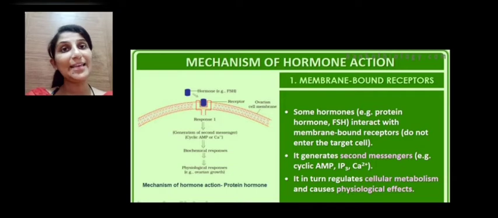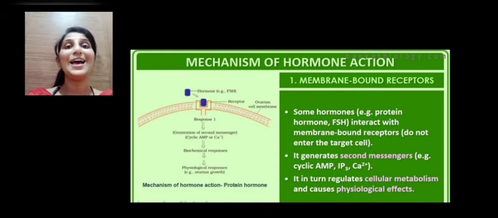It generates secondary messengers, namely cyclic AMP. AMP means adenosine monophosphate, which is derived from adenosine triphosphate, and also IP3. IP3 is the abbreviation of inositol triphosphate. So all these are secondary messengers which have the capacity to transfer information. Thus they are called secondary messengers. These secondary messengers like cyclic AMP, IP3 and calcium ions regulate cellular metabolism and cause physiological effects inside the target cell.